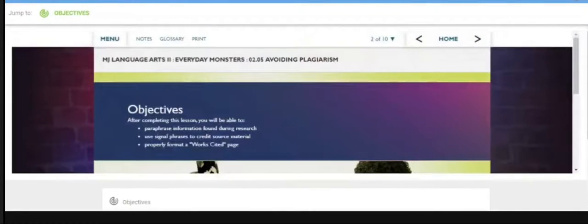Objectives. After completing this lesson, you will be able to paraphrase information during research, use signal phrases to credit source material, and properly format a works cited page.